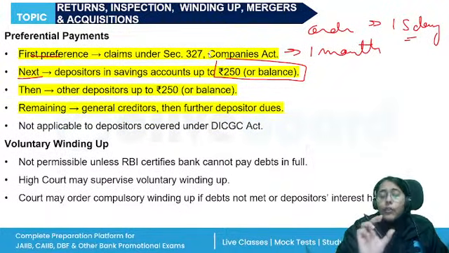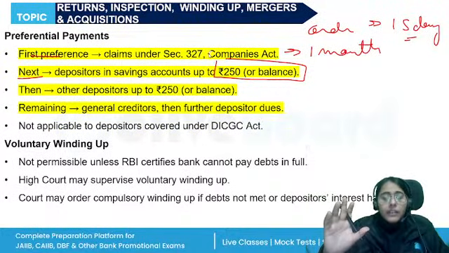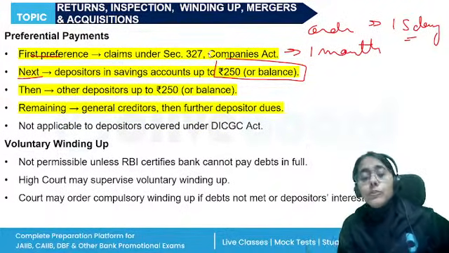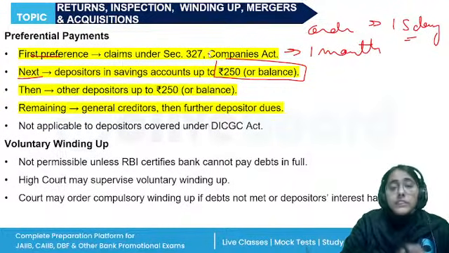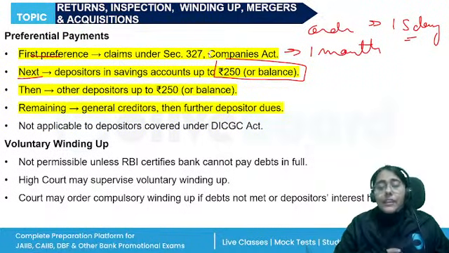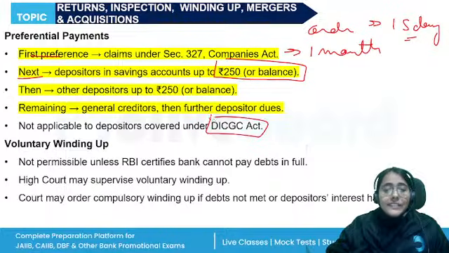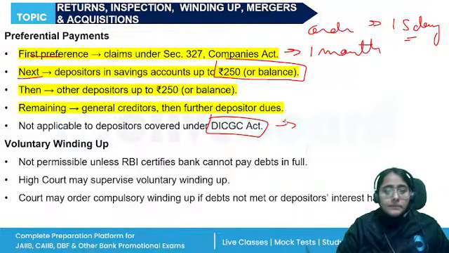So this is how. Now in the Companies Act, which we will study in our module D, first the preferential payment is made to the liquidator for the cost. That does not happen in the case of the banking companies. First the depositors get the preferential treatment. Those depositors which are covered under the DICGC Act get their payment as per the insurance policy. They are not covered here.